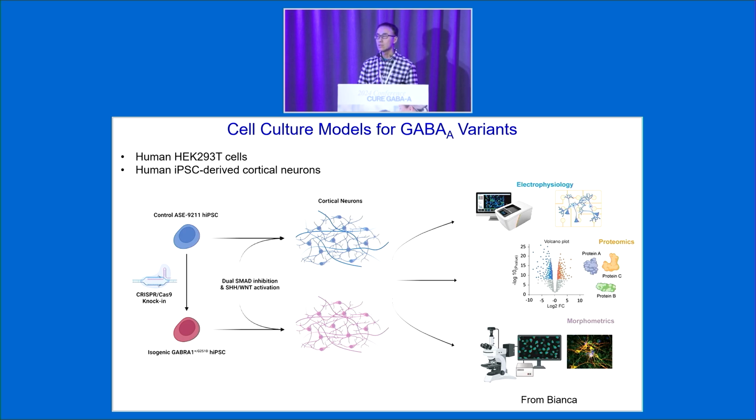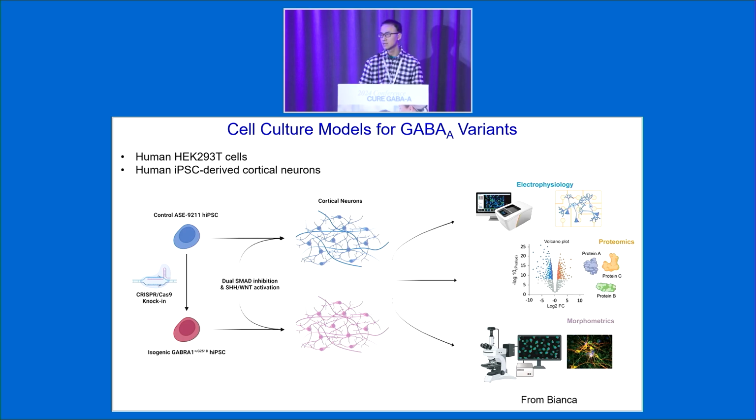Basically, we do cell physiology. We use established mammalian human HEK293 cells for our initial proof of principle study, and now we are also developing human iPS-derived cortical neurons as our native state to study GABA receptor function. I know there are many patients in this group. It's really important for you to contribute some of your samples, so people can convert those blood samples into iPSC cells. Then research labs will be able to get these iPS cells and differentiate them into cortical neurons, right?